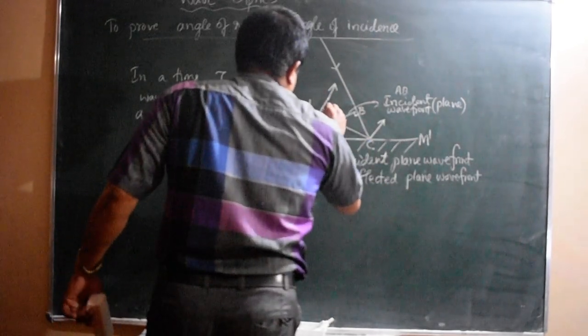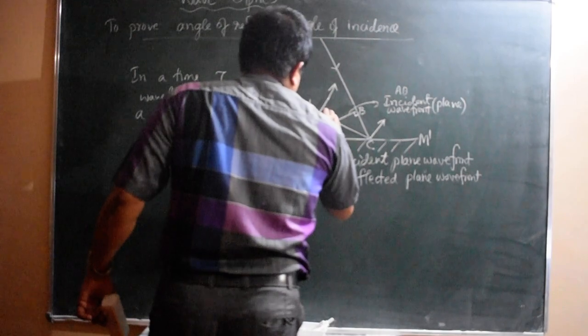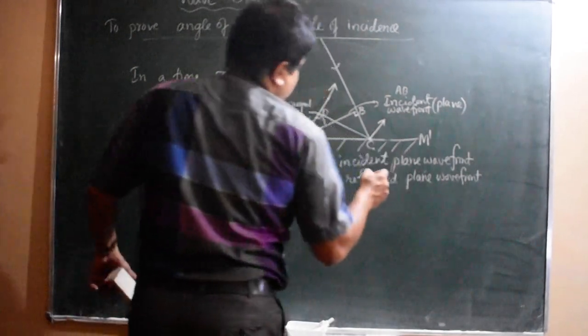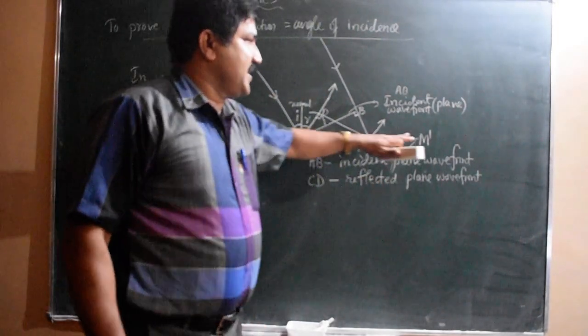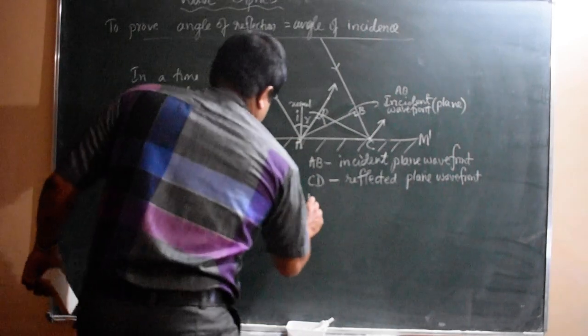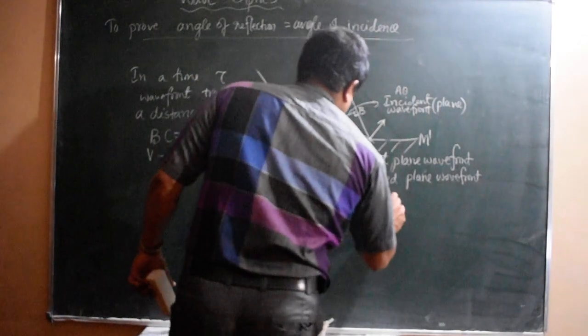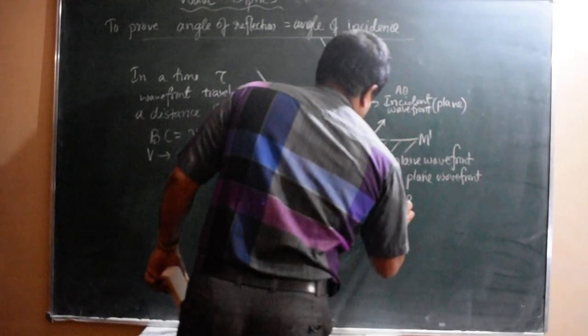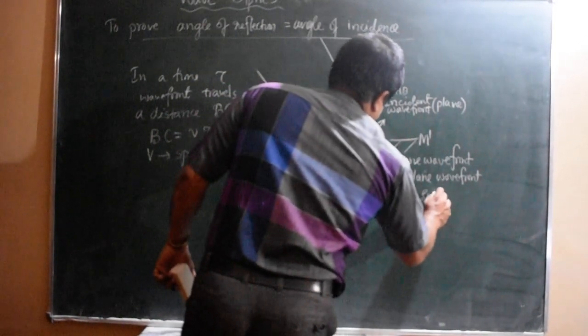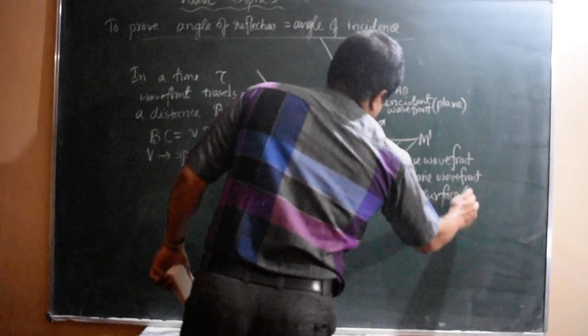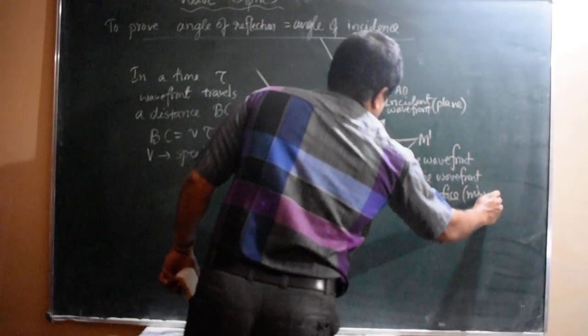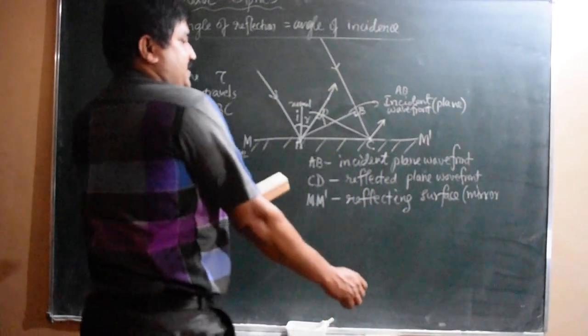Now this is the point D here on the wavefront, and this is the point C at the surface. The dash is the reflecting surface. The reflecting surface may be a mirror also. Reflecting surface, it is a mirror.